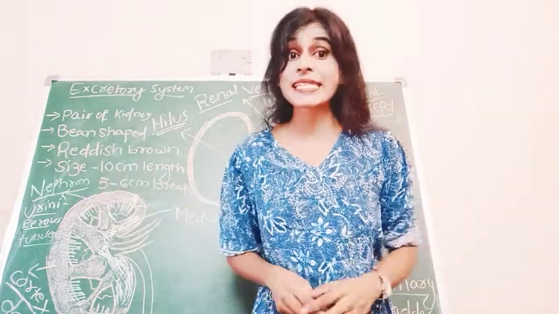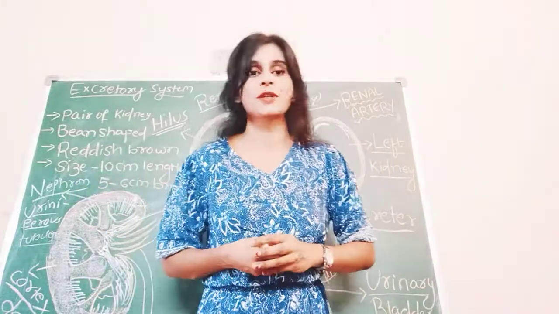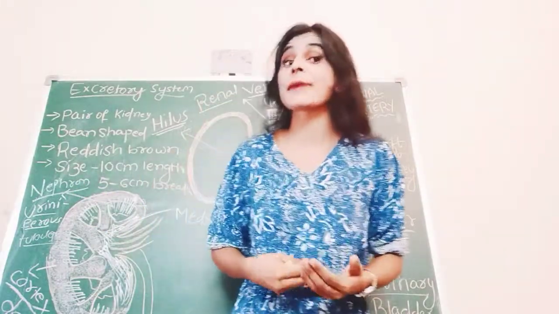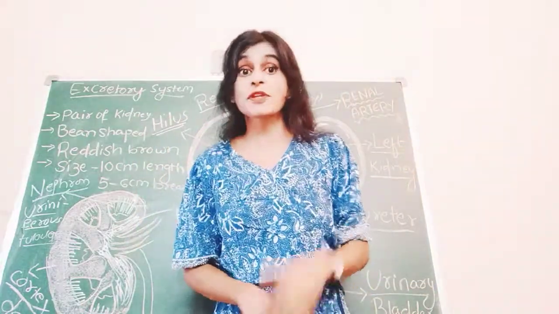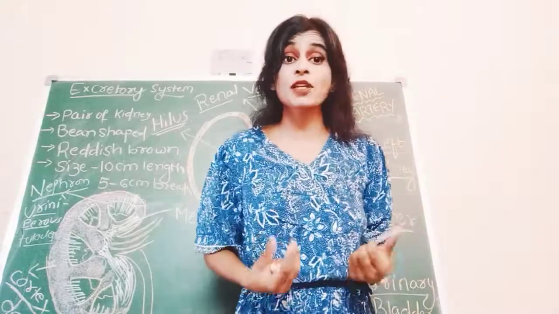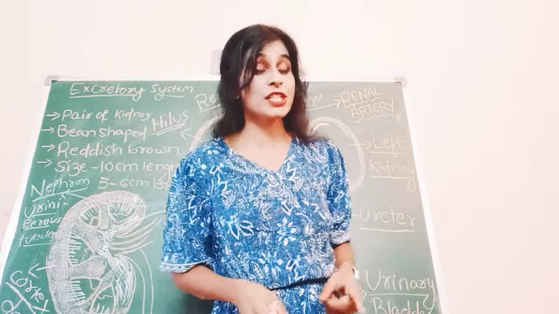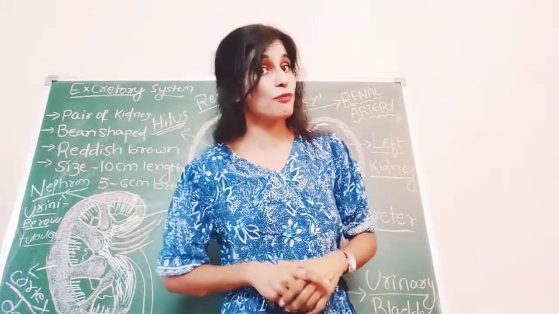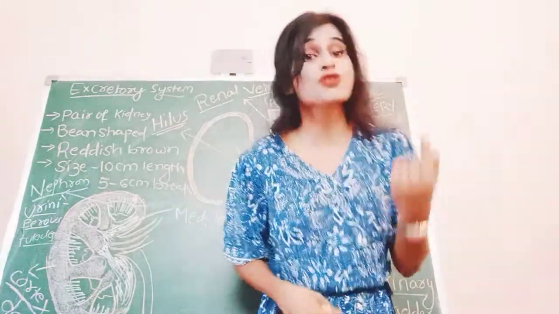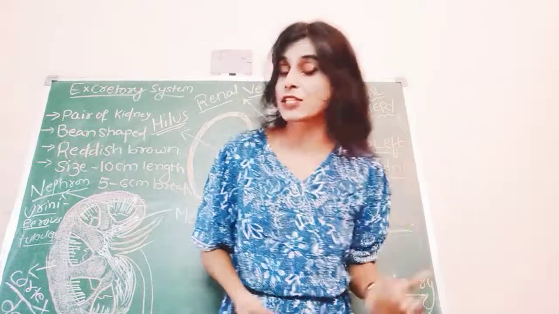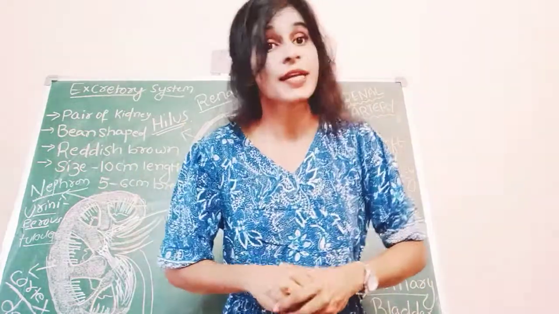We have already discussed what excretion is and how it takes place in plants. Now we will be discussing how excretion takes place inside our body, how the filtration of blood takes place. So today's session is going to be the filtration of blood with the help of kidneys. Today we will discuss the structure of the kidney first, and in later videos we will discuss urine formation and how filtration takes place.